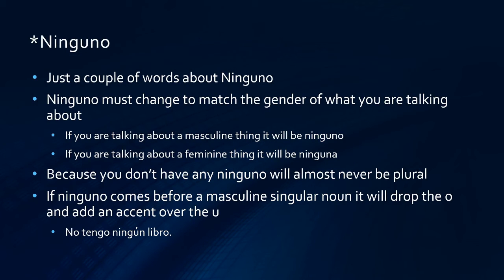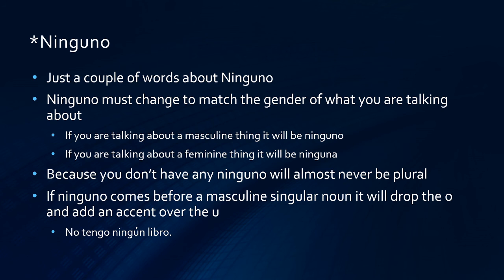So here's that final slide, ninguno, just a chance to throw in a couple of words about it. Ninguno has to change to match the gender of what you're talking about. So if what you don't have any of is masculine, it would be ninguno. If what you don't have any of is feminine, it would be ninguna. Although alguno can become plural, ninguno doesn't. It's not really going to happen because if you don't have any, you can't have more than one.